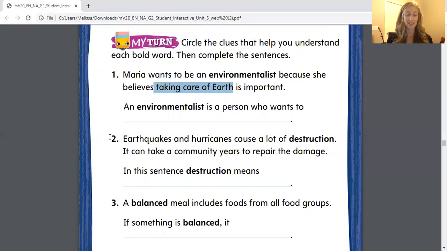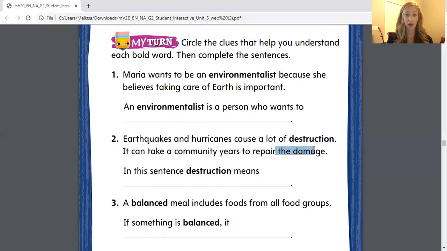Let's move on. Sentence two. Earthquakes and hurricanes cause a lot of destruction. Okay, now we're looking for a hint about what destruction is. It can take a community years to repair the damage. In this sentence, destruction means blank. So if hurricanes and earthquakes can cause a lot of destruction, the author then says it can take a community years to repair.